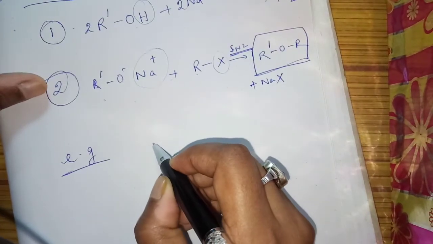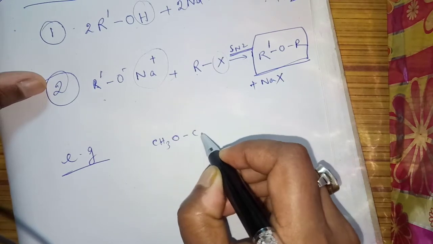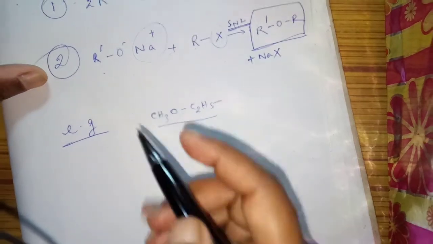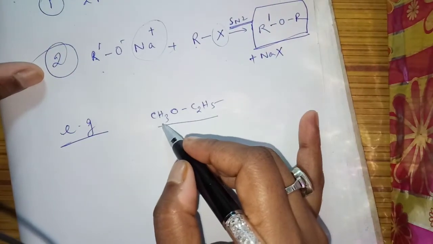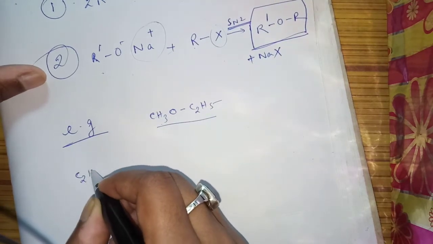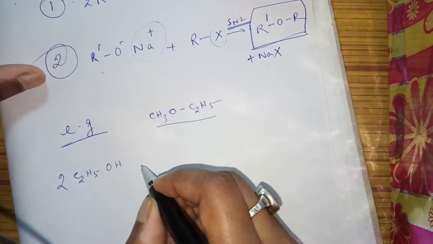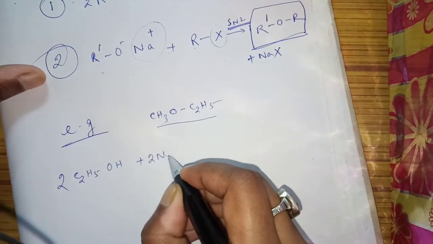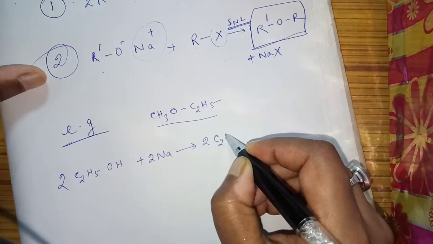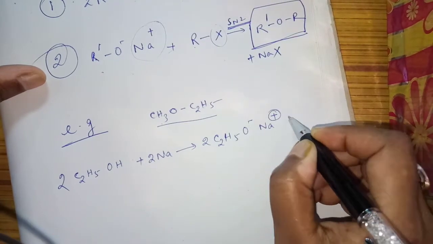Now as an example, one example I am giving you. Suppose you want to prepare CH3OC2H5. That is what? Methoxyethane. So which one can you take? We are taking 2 molecules of C2H5OH. It will react with 2 molecules of sodium metal to give you 2 molecules of C2H5O⁻ Na⁺, sodium ethoxide.